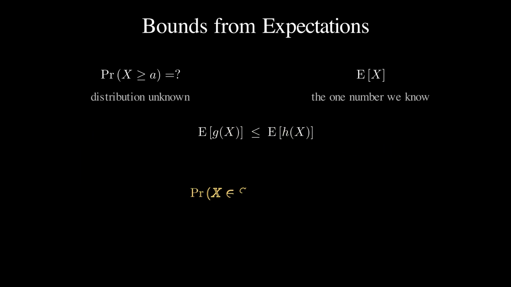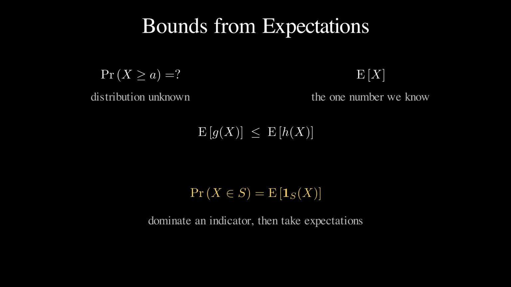One more ingredient remembered from earlier chapters. A probability is itself an expectation. The probability that x lands in a set S is the expectation of the indicator of S, the function that is 1 on S and 0 elsewhere. The strategy is now visible. To bound a probability, sit a computable function on top of an indicator step and take expectations of both sides.